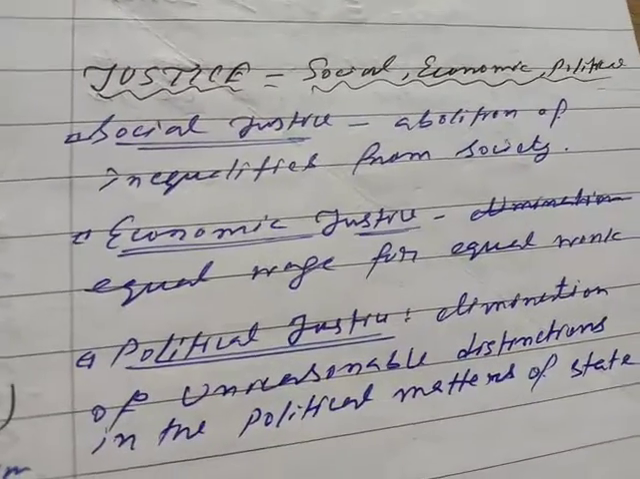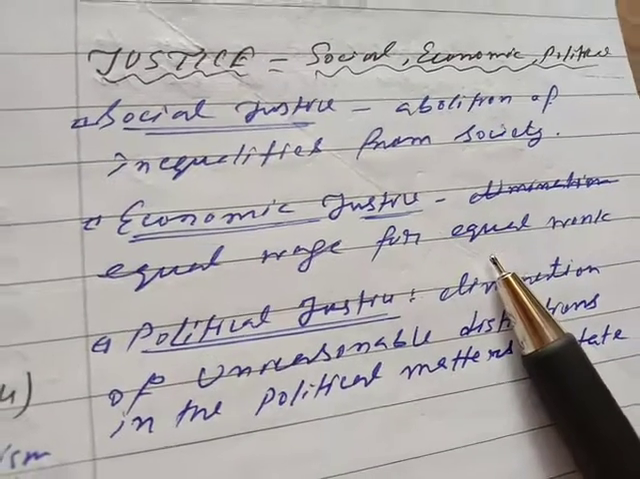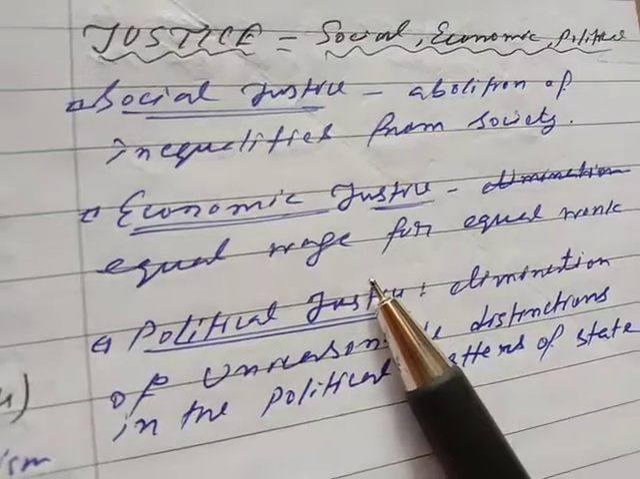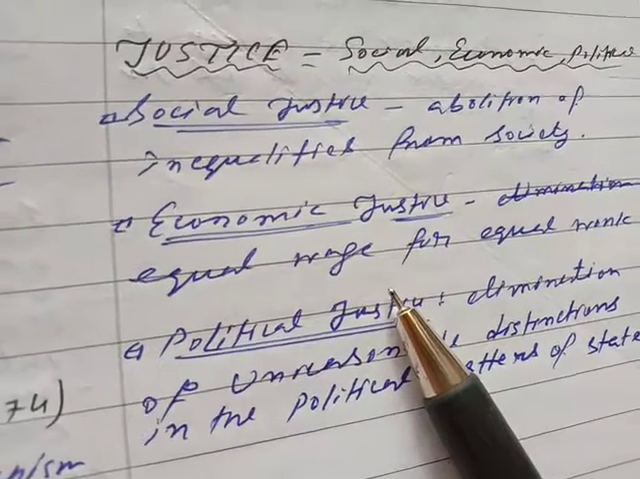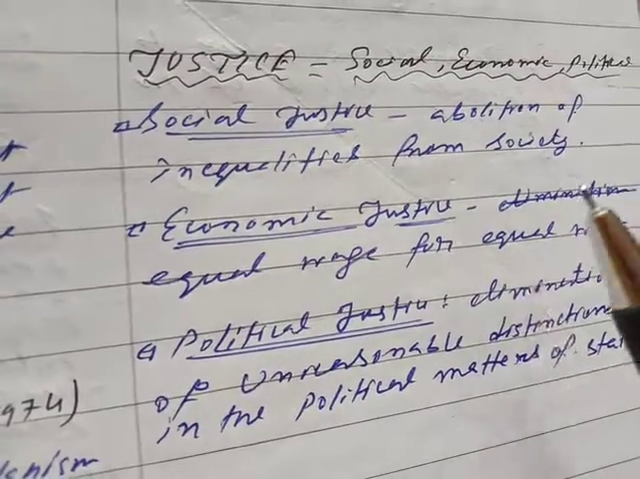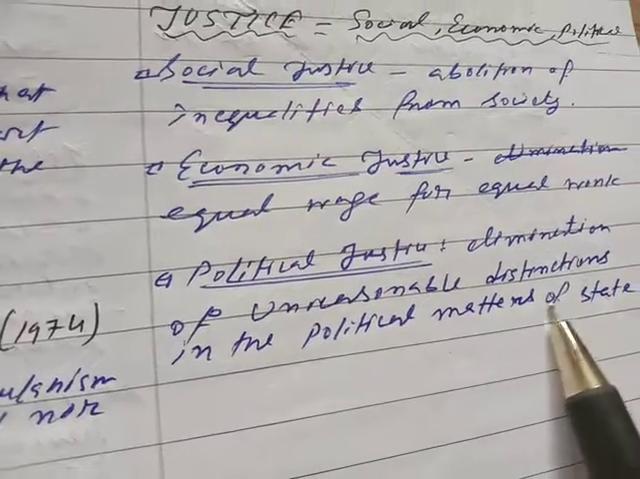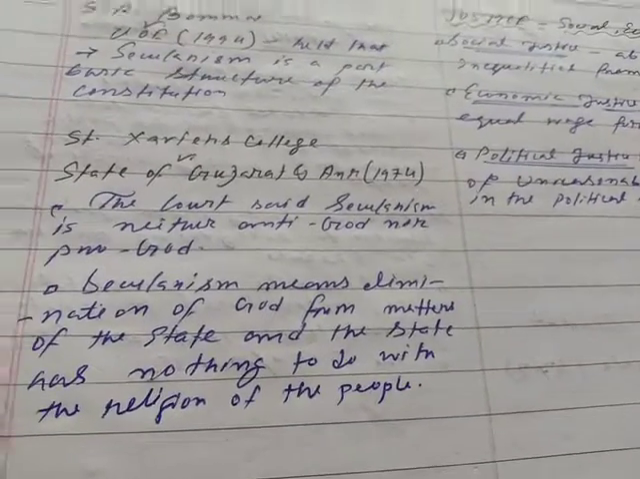Then comes justice. Social justice, abolition of inequalities from society. Social justice is what Article 14 says about. Economic justice, equal wages for equal work. There's the case Ranjit Singh versus Union of India. In this case, it was held that there should be equal pay for both men and women. So equal pay for equal work. Ranjit Singh versus Union of India, this case also you can quote. Then political justice, elimination of unreasonable distinction in the political matters of the state. So this is all about the preamble of the Constitution of India.